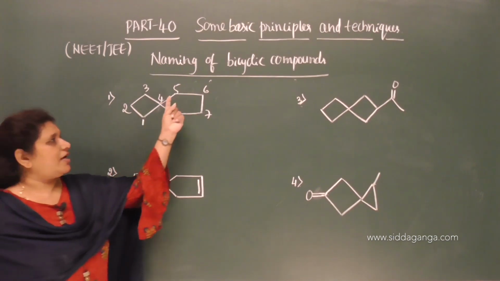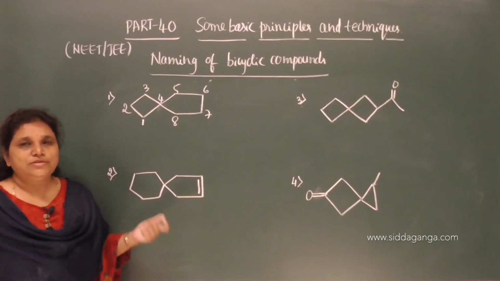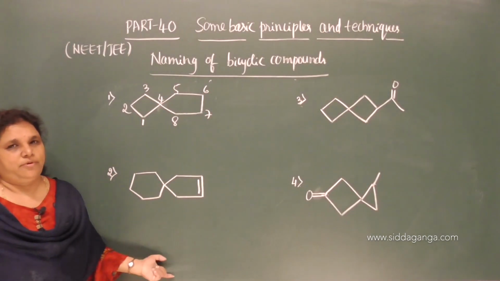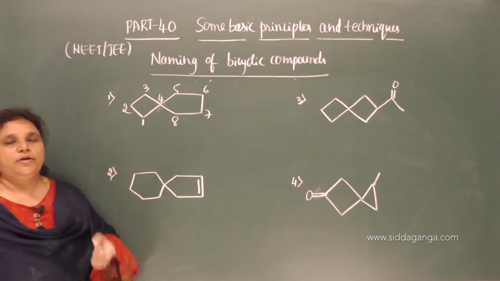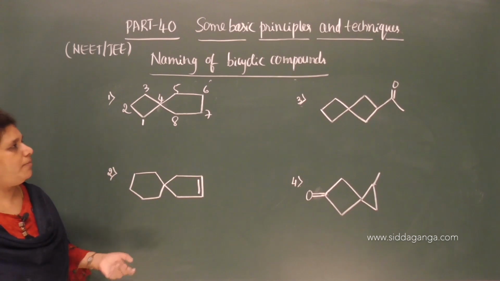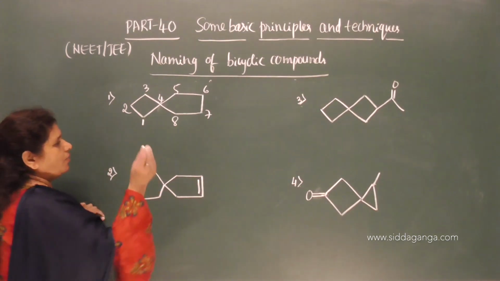So, here you can start from this carbon or from this carbon because there is no substituent or functional group or any multiple bonds. It is a simple spiro bicyclic compound. So, therefore, you can go with this, no problem. Now, you can give the prefix, no prefix here.